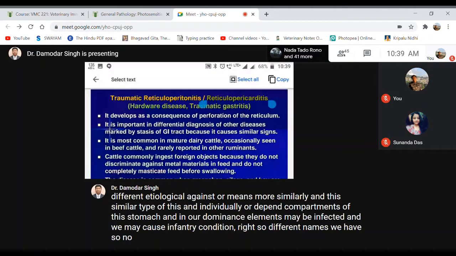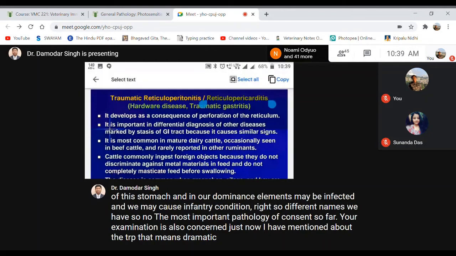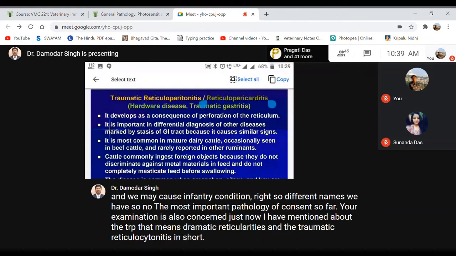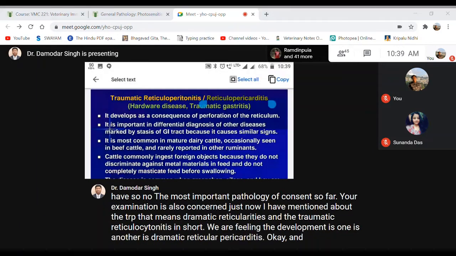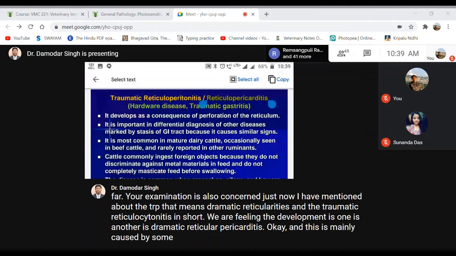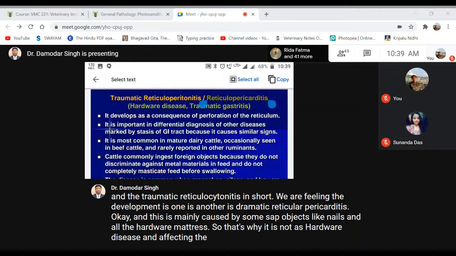Just now I have mentioned TRP, that means traumatic reticulopericarditis and traumatic reticuloperitonitis. In short, TRP: traumatic reticuloperitonitis is one, and traumatic reticulopericarditis is another. This is mainly caused by sharp objects like nails and other hardware materials. That's why it is known as hardware disease, affecting the reticulum, of course. But sometimes it may occur in other simple stomach animals also.